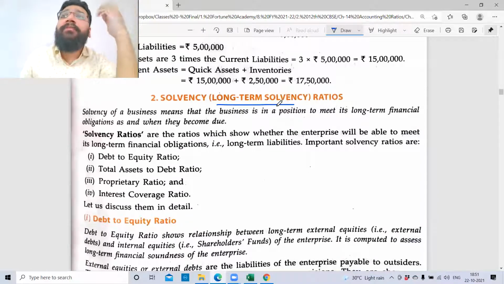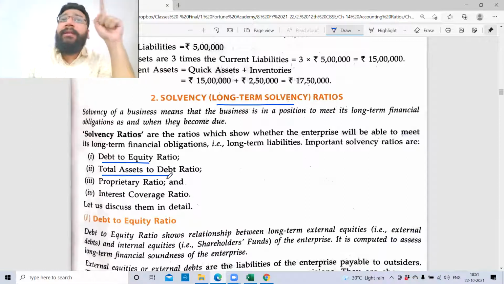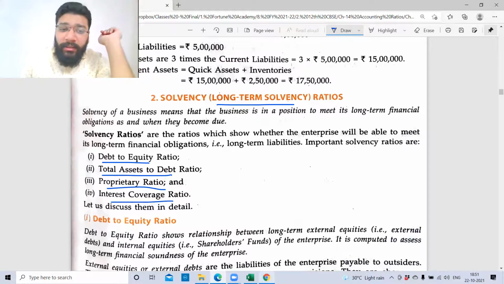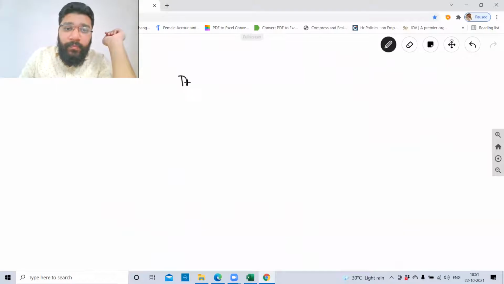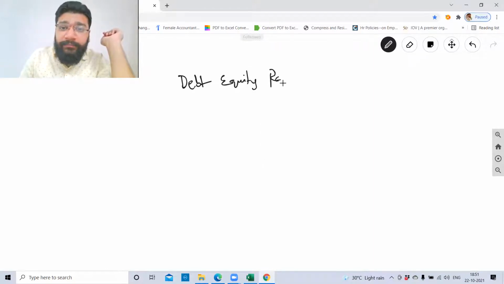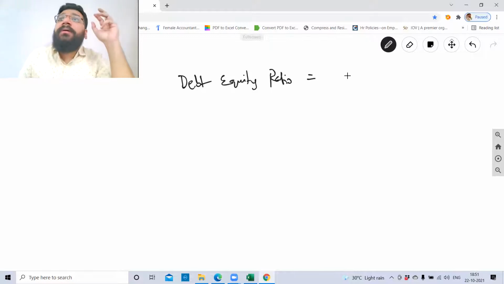Now here in this category, we have 4 ratios, guys. The first one is debt to equity ratio, total asset to debt ratio, proprietary ratio, and interest coverage ratio. Tell me the formula for debt equity ratio, please. Total debt divided by equity. Yes, that's right. Okay, debt equity ratio. The formula is total debt.